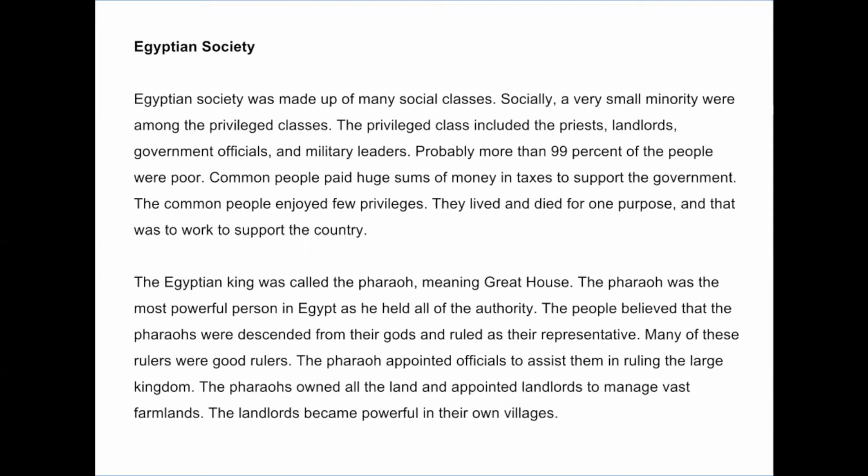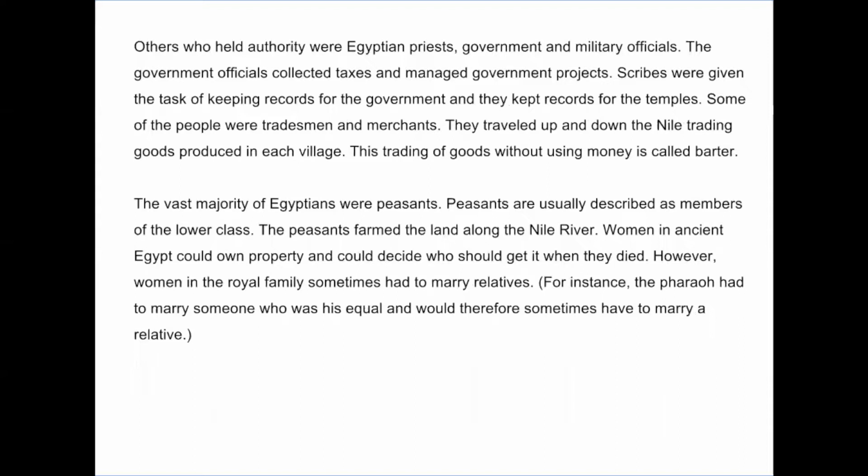The landlords became powerful in their own villages. Others who held authority were Egyptian priests, government, and military officials. The government officials collected taxes and managed government projects. Scribes were given the task of keeping records for the government, and they kept records for the temples.